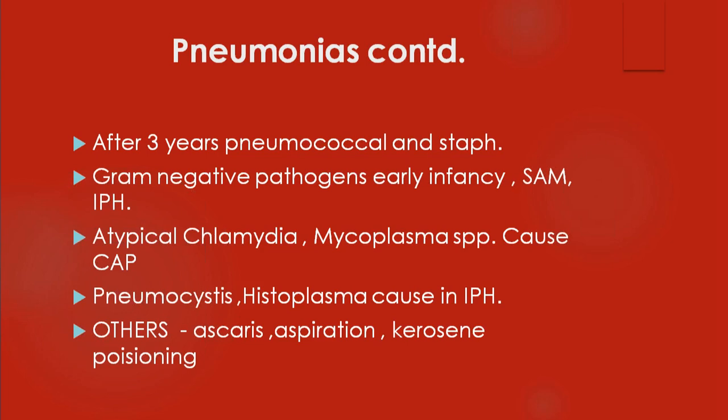Sometimes pneumonia can be caused by atypical microorganisms, atypical bacteria like chlamydia and mycoplasma. The infection caused by them is called CAP. CAP means community acquired pneumonia. So this is community acquired pneumonia. Usually, community means most of the children get affected. It's all community acquired pneumonias.